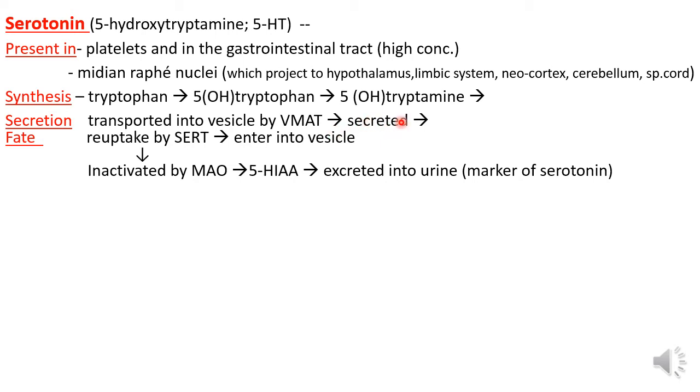After the action is over, reuptake of serotonin occurs by the specific selective serotonin transporter, and it enters into the vesicle, or it may be inactivated by the MAO, forms 5-HIAA, 5-hydroxyindole acetic acid, and it is excreted into the urine.